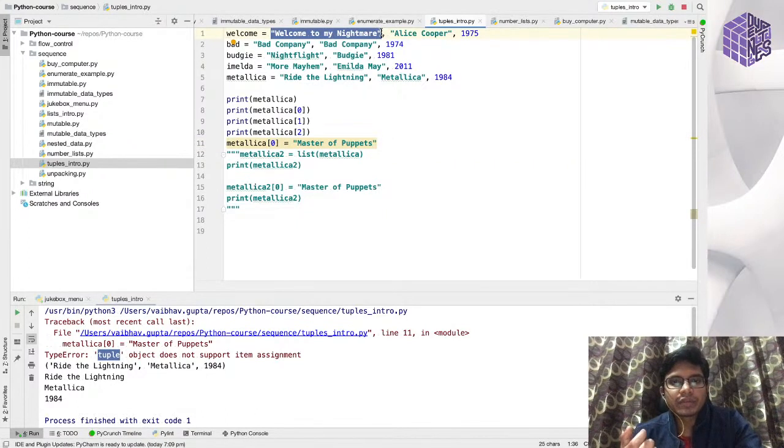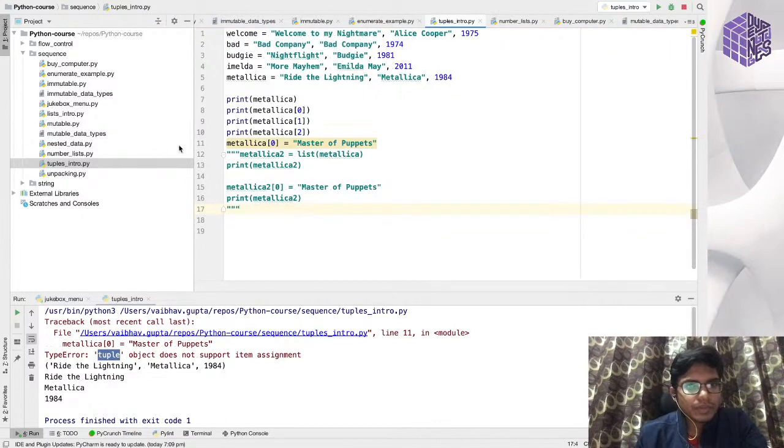Then you would prefer using a tuple over a list. You don't want to lose your data integrity, so you want to maintain it. In that case, you would not like to use a list, you would like to use a tuple. So that's about tuples.